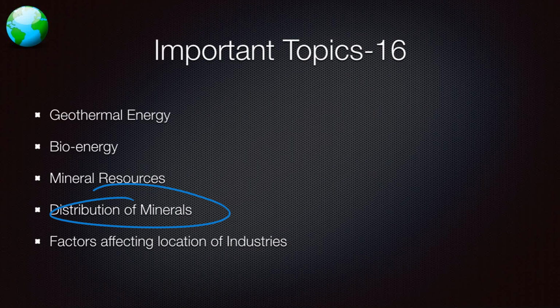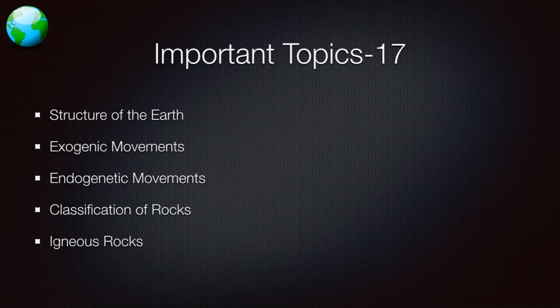Then what is the distribution of minerals? What are the factors which affect the local industries, primary, secondary, tertiary? Why is agriculture so predominant in India? Why are certain kinds of industries available in certain regions? All these are because there are certain factors which are responsible for the location of industries.